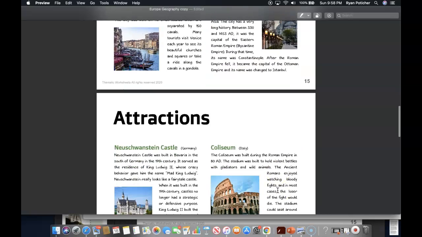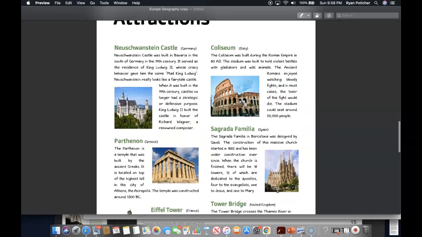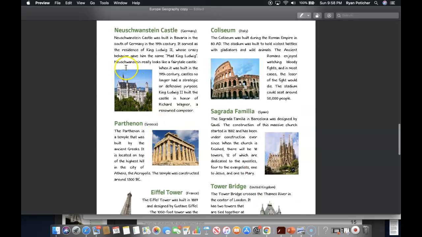Let's resume to the next reading, on attractions. Here in Europe, of course, you'll find the Neuschwanstein Castle in Germany. Neuschwanstein Castle was built in Bavaria in the south of Germany in the 19th century, and it served as the residence of King Ludwig II, whose crazy behavior gave him the name Mad King Ludwig.